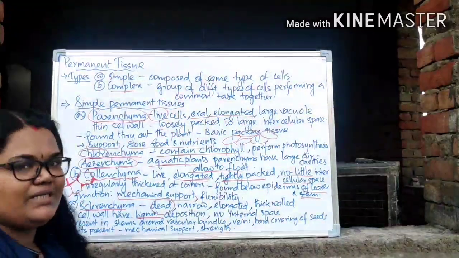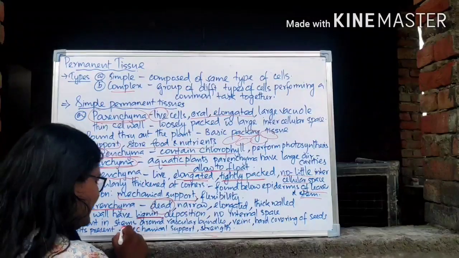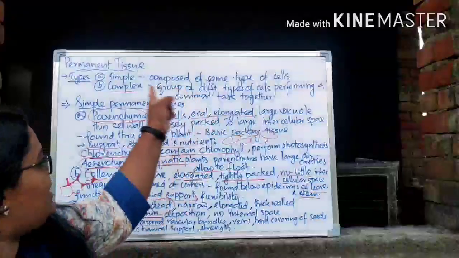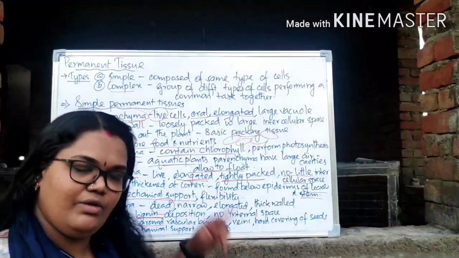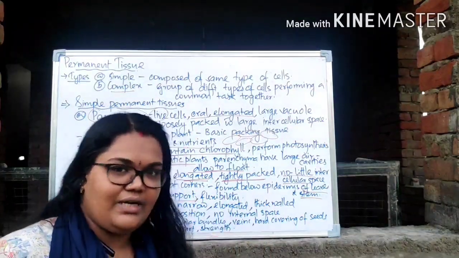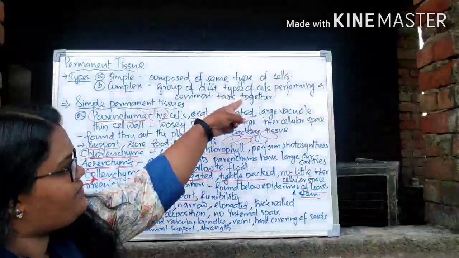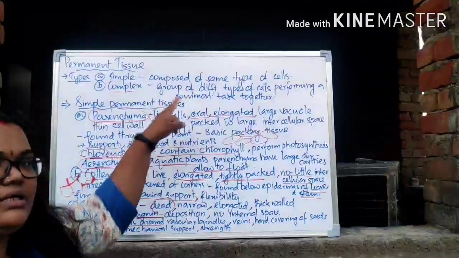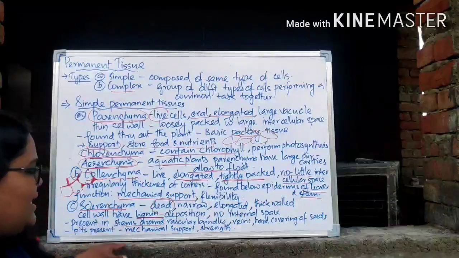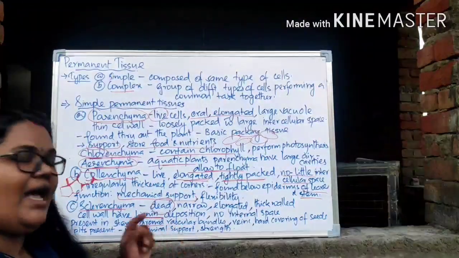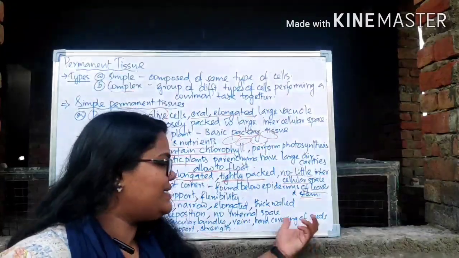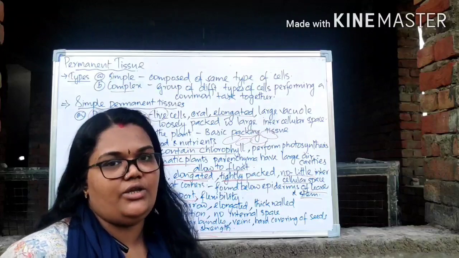So where is it present? Mostly it will be present in stems around the vascular bundle. What do you mean by vascular bundle? That actually comes under the complex permanent tissue, xylem and phloem, which help in the conduction of food and water, right? Along with that, we already told that in these complex tissues there will be different types of cells, and one among them is sclerenchyma, that we will discuss there itself, right? So we can see the sclerenchyma around the vascular bundles, and also in veins of leaves, right? And in the hard coverings of seeds and nuts. That's the important thing you have to remember.